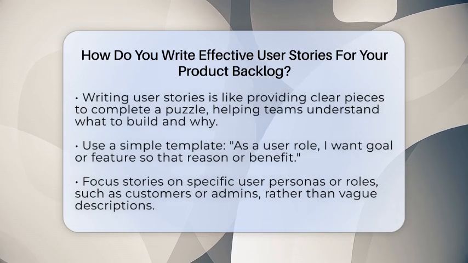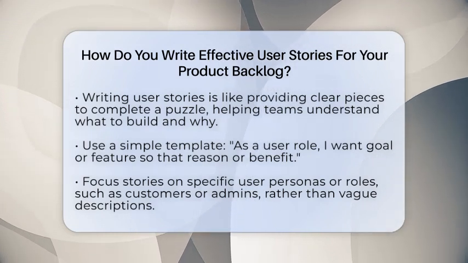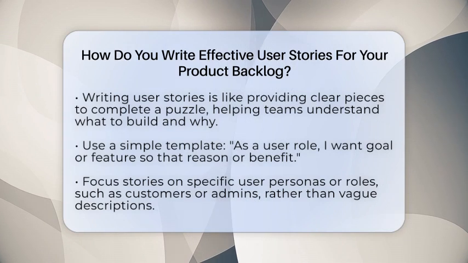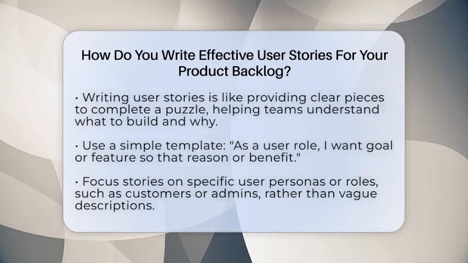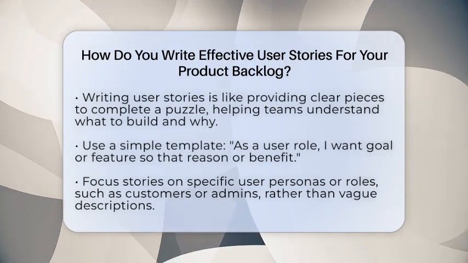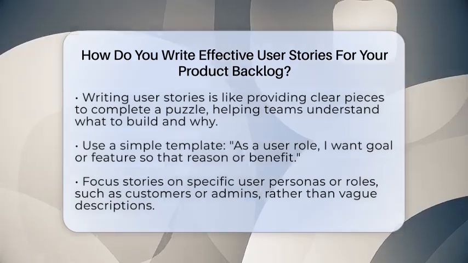First, use a simple template. Say, as a user role, I want goal or feature so that reason or benefit. This keeps everyone on the same page about who the story is for, what they want, and why it matters.